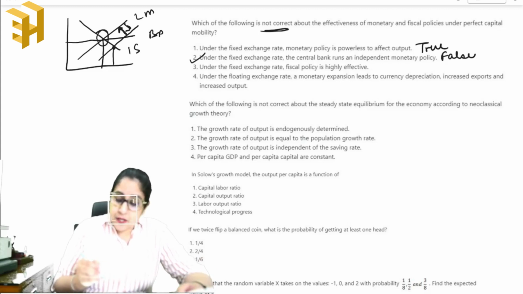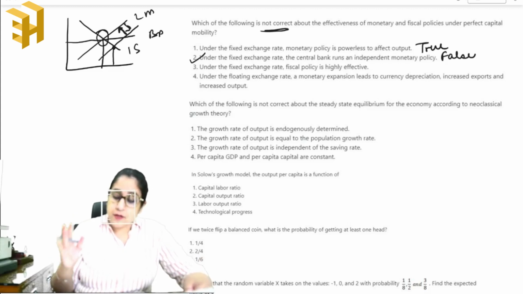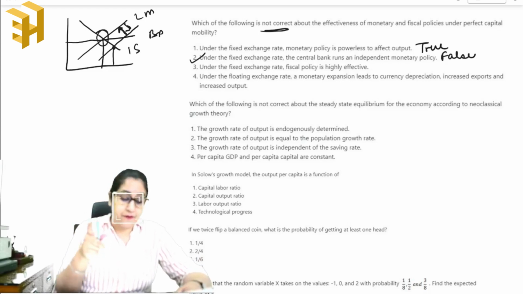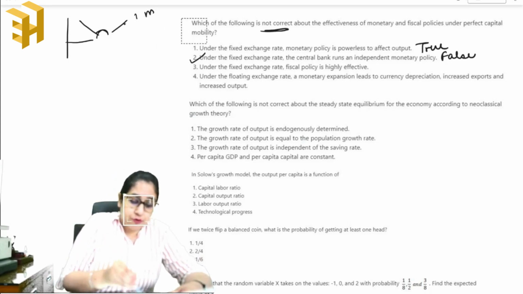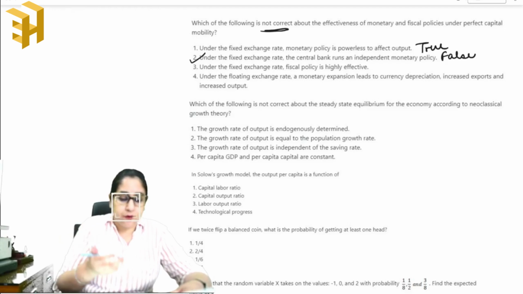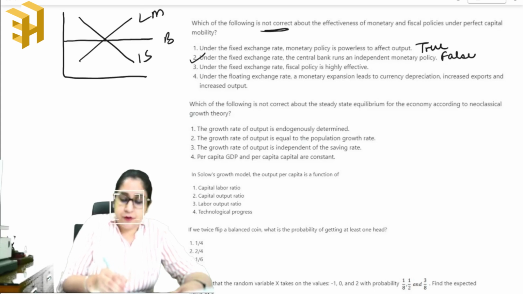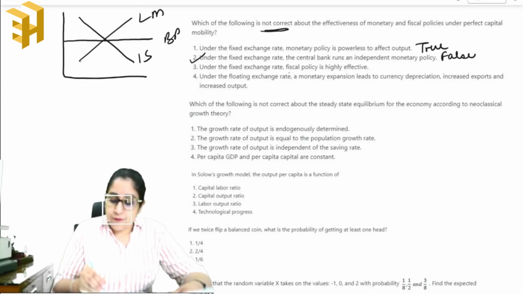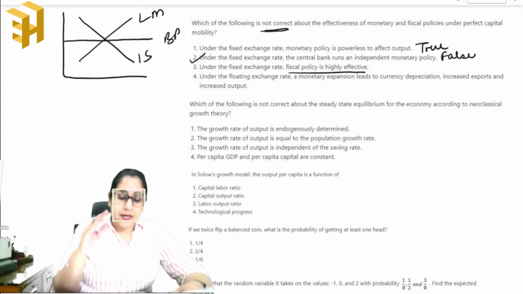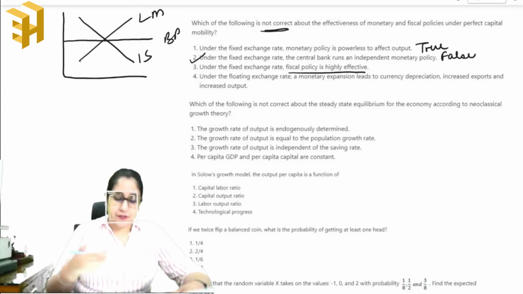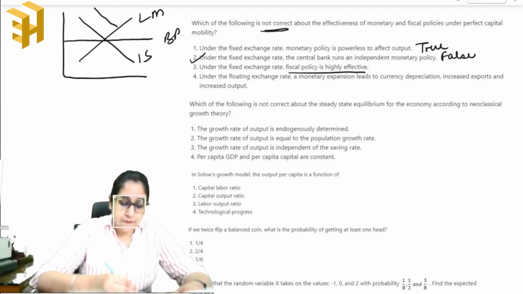Third, under the fixed exchange rate, fiscal policy is highly effective. Let's understand this with the help of the diagram. We have an IS curve, an LM curve, and a BP curve. Now we have your fiscal policy. Let's suppose we have an expansionary fiscal policy. This will shift our IS curve rightwards.